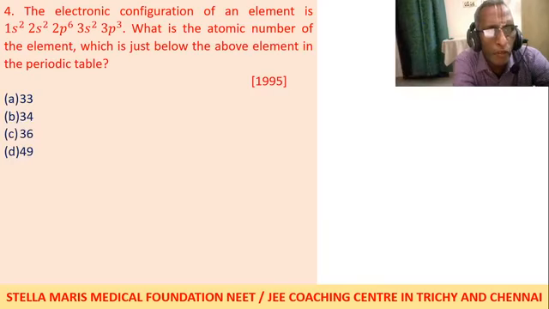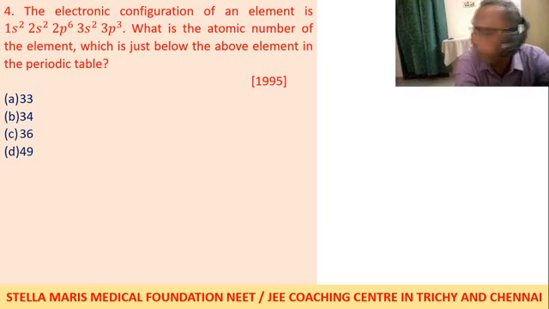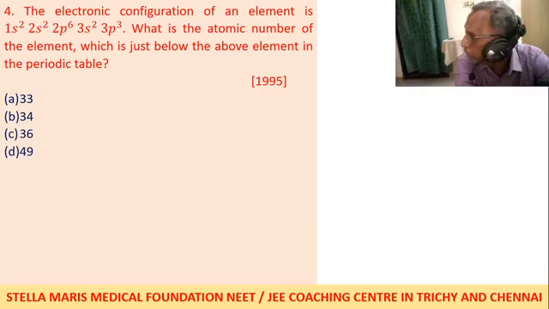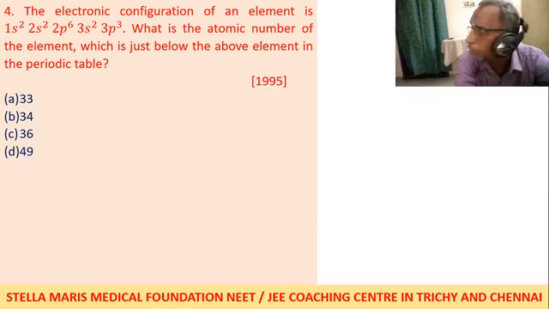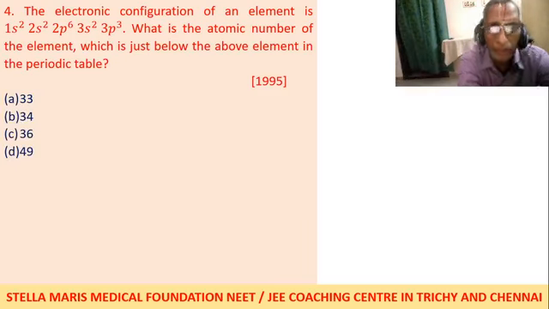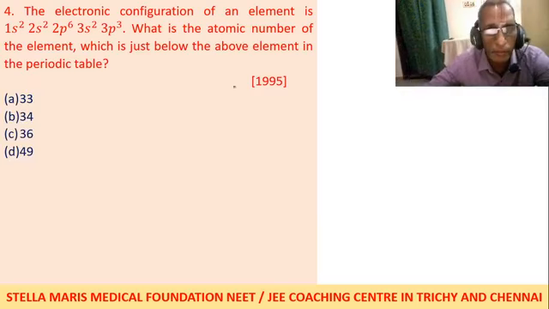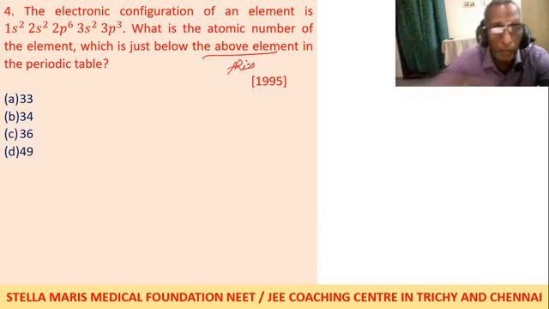Next is: the electronic configuration of an element is 1s2, 2s2, 2p6, 3s2, 3p3. What is the atomic number of the element which is just below this element? Below the above element it is mentioned. It means below this element that we have considered in the periodic table.